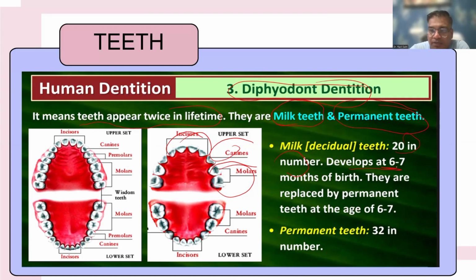They develop at 6 to 7 months after birth. They are replaced by permanent teeth at the age of 6 to 7 years. Permanent teeth are 32 in number, because these deciduous teeth will be replaced by their corresponding permanent teeth.